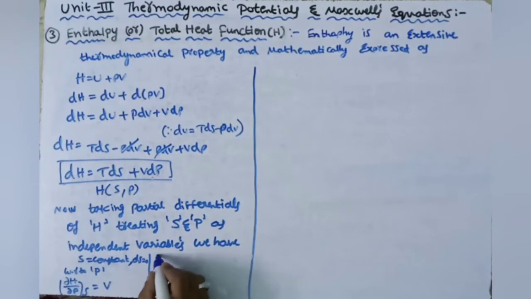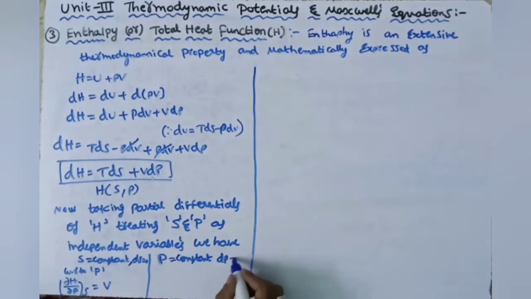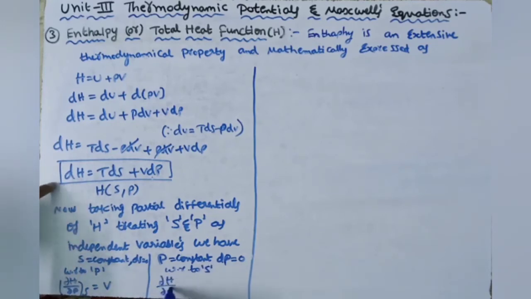Here we take P is equal to constant, dP is equal to 0. Here we do partial differentiation with respect to S. Then we have ∂H/∂S, where P is constant.